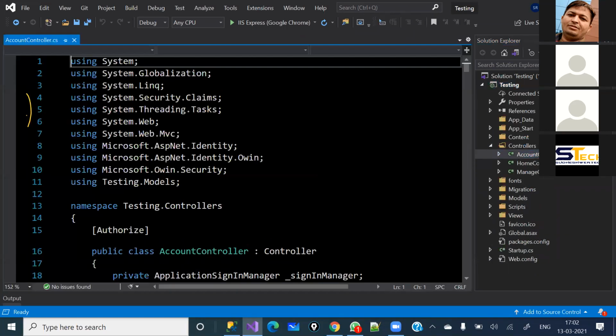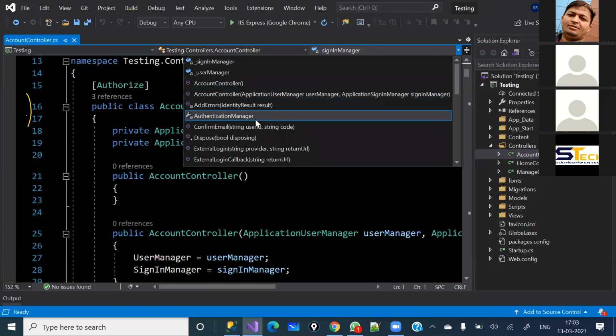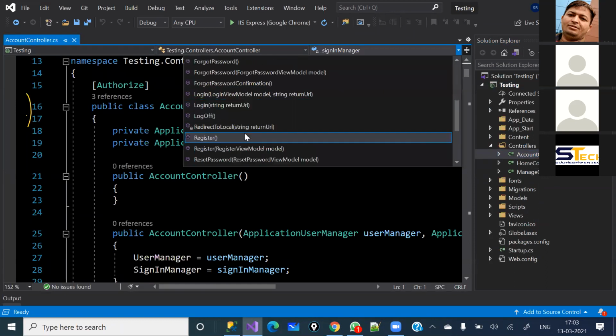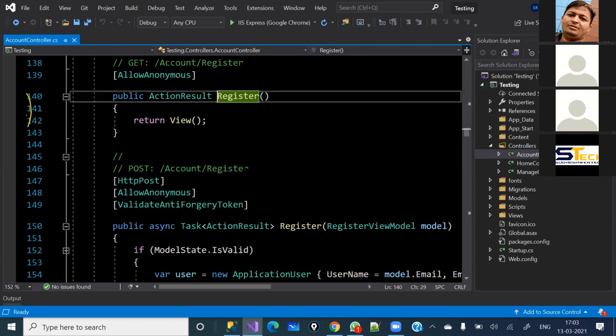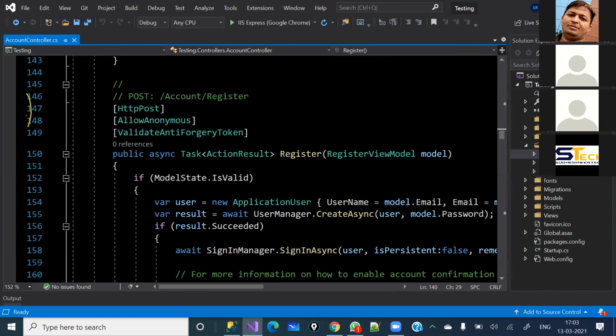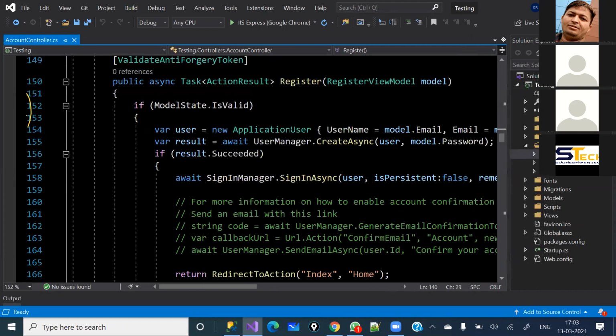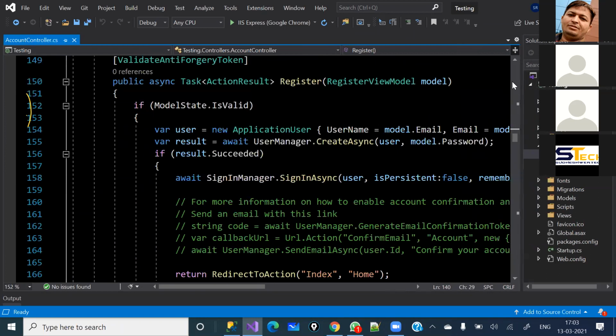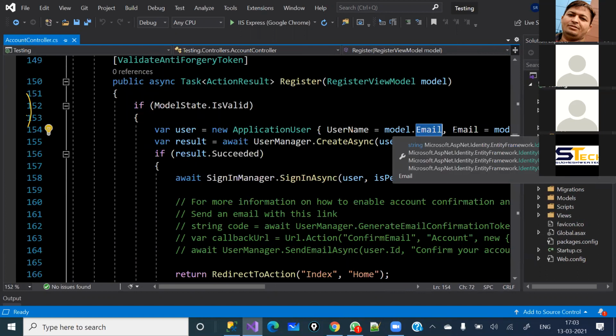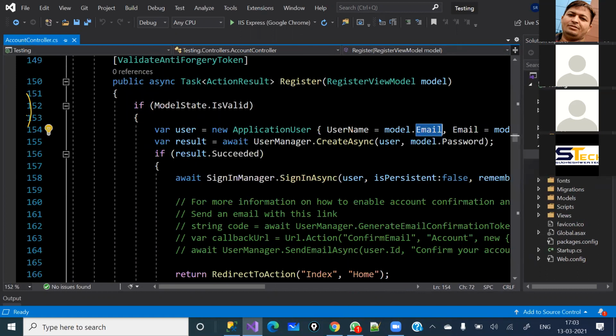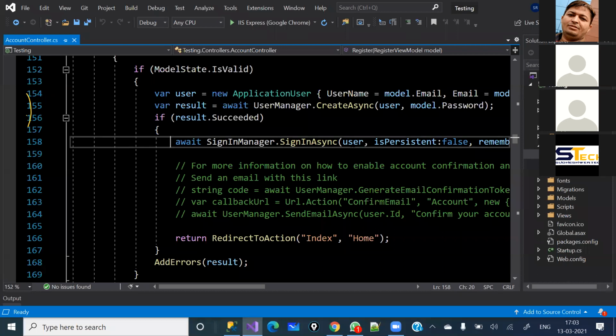I am going to the account controller and I will just go to the register page here. So what is going on here? If you come to the register action here, this is the post method which is going to create your user details. Like you have seen that register and login options were there. So whenever you fill the form, email ID or a password, once you put those details, it will create that user information. It will assign it to the table ASP.NET users, and then it will directly allow you to log in, right?